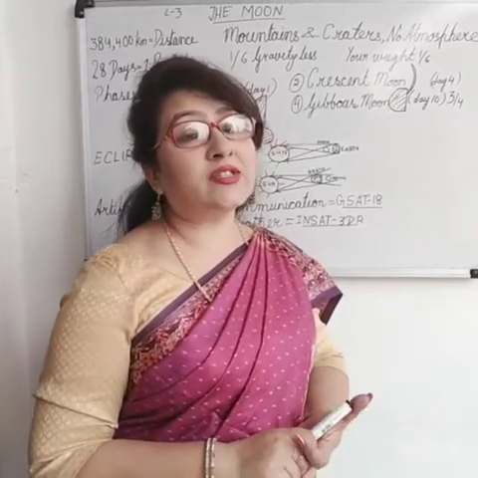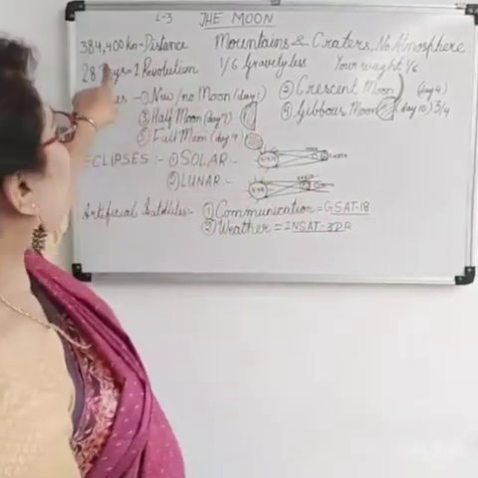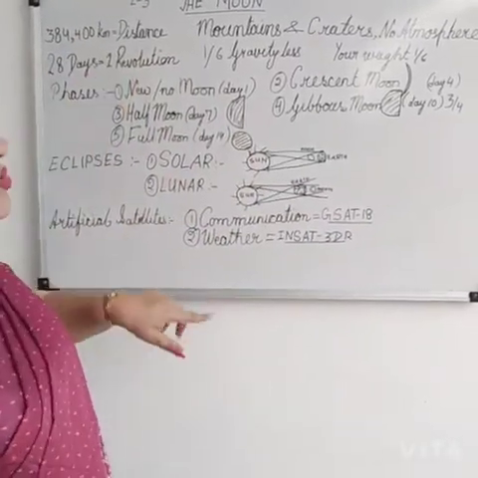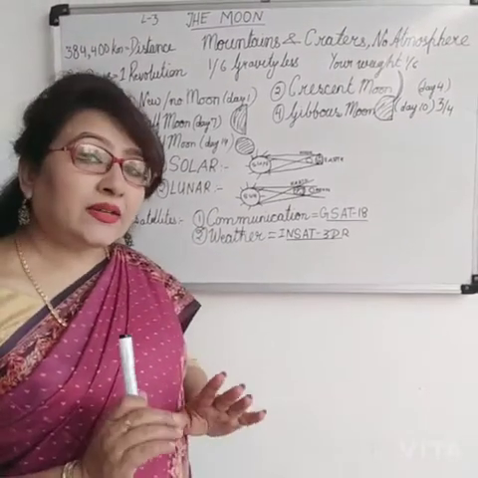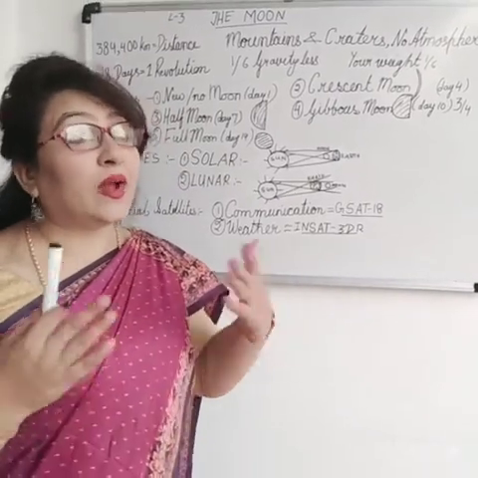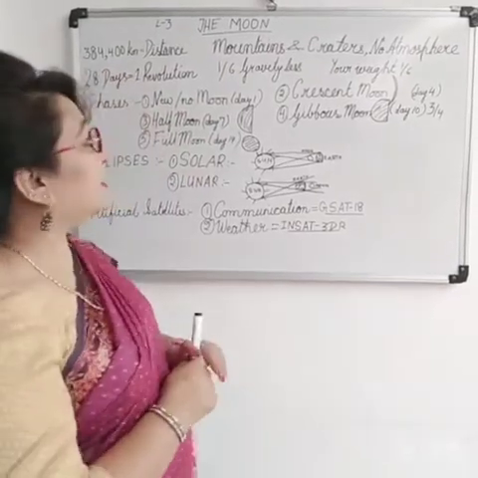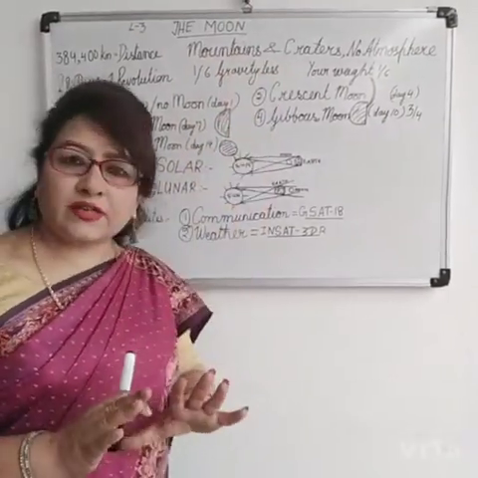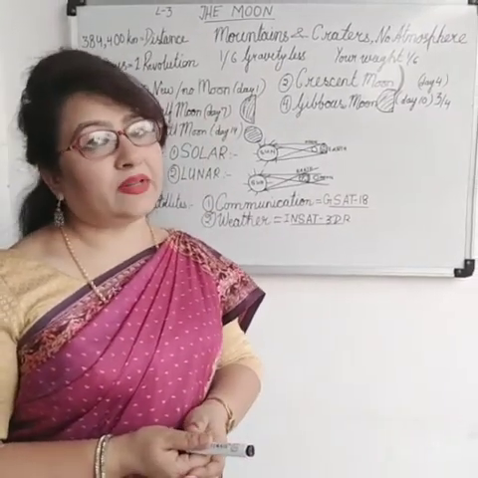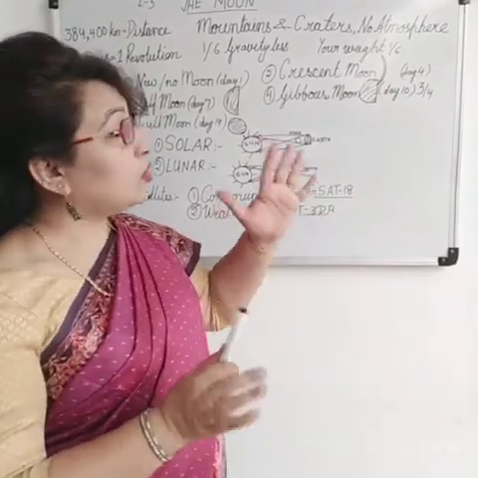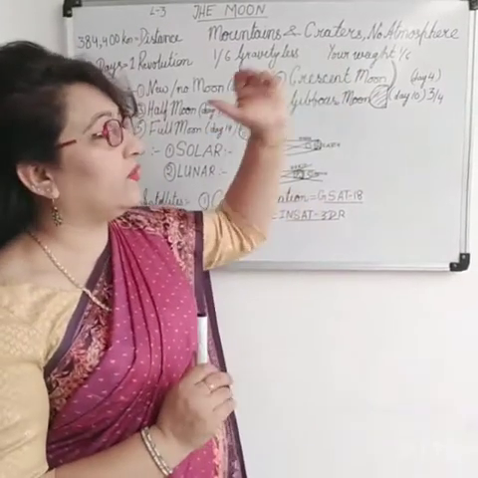So let's see some details about the moon. First of all, let us see how much is the distance from moon to earth. Moon is 3,84,400 kilometers away from the earth. But this distance is not very big. That's why the moon appears so big to us when we see it from the earth. Its surface is very uneven. It is full of mountains and deep pits called craters. Although it looks very smooth because it's very far from us, its surface is uneven.